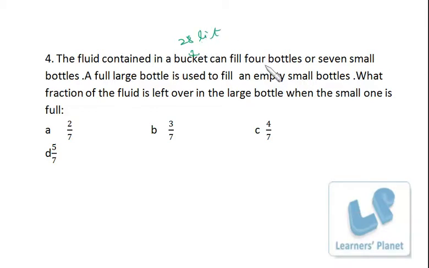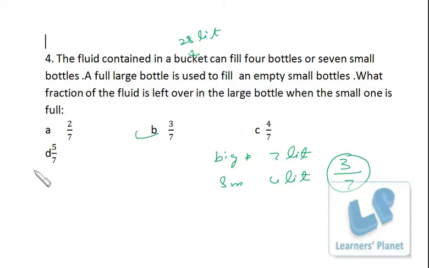If 28 liters of fluid is distributed among 4 bottles, the big bottle will have 7 liters each, and the small one has 4 liters each, right? Now in the second case, a full large bottle, that is the 7 liter bottle, is used to fill an empty small bottle. So only 4 liters will be filled up, and the remaining 3 liters will be there in this large bottle out of 7 liters. So the fluid that is left over in the large bottle is 3 by 7. Okay, so that's pretty simple.